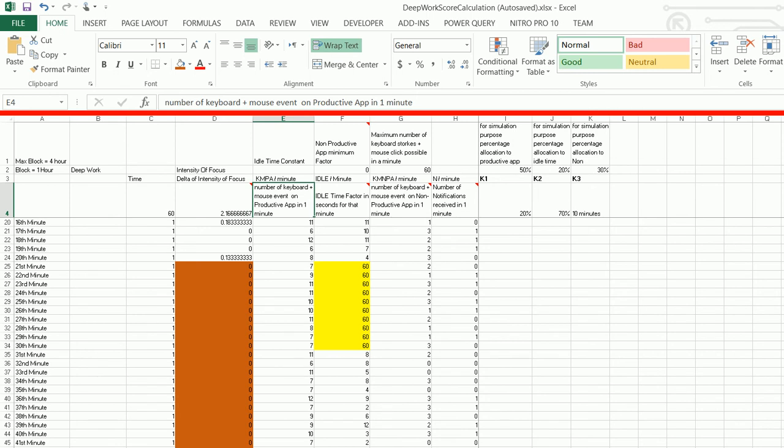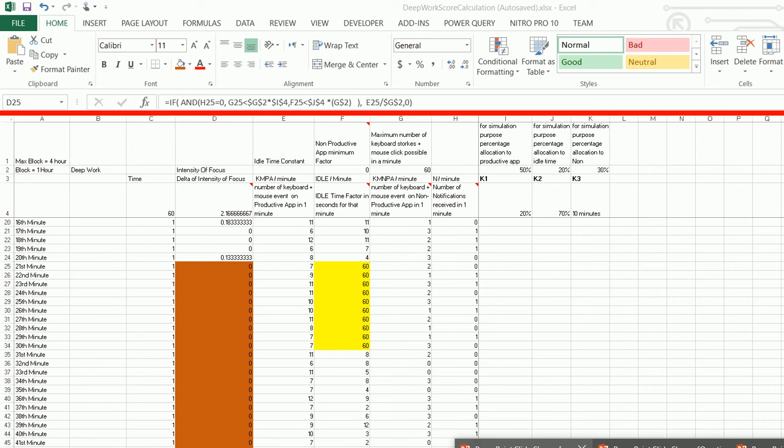When for 10 continuous minutes I'm idling for 60 seconds, it invalidates these 10 minutes, plus, because of the attention residue theory and not the flow theory, it also invalidates much more than that. This depends on what the team would like, or what parameter we would like to have. It could be 10 minutes plus X minutes, and X can have any value, 1 or 2 or 5 or 10, whatever you want.